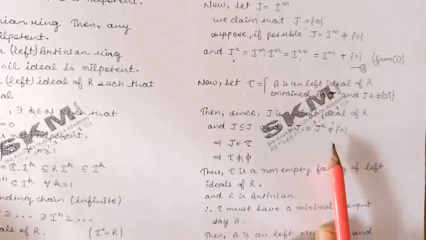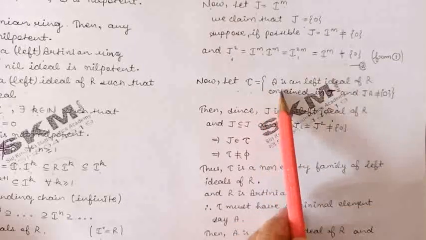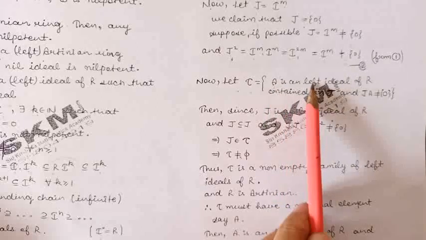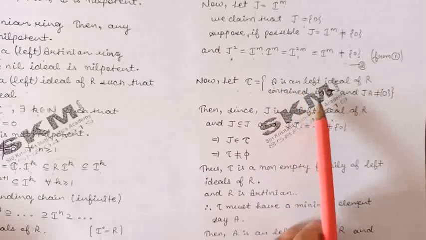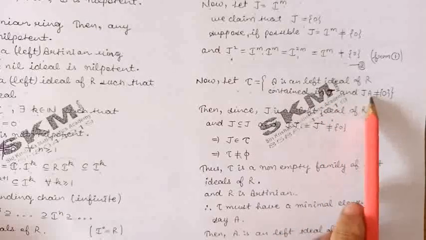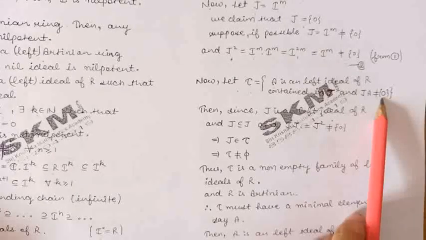Now let us take a family tau of all those ideals A of the ring R which are left ideals, and they are contained in J, and the product of J with A is not equal to 0 ideal.